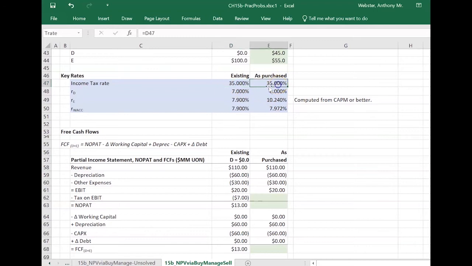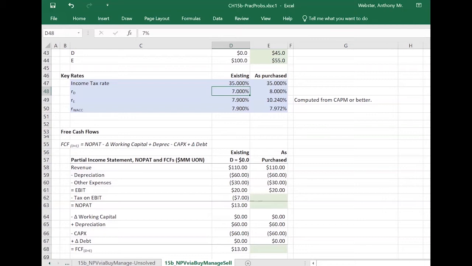And then I've got our key rates computed for us. Income tax rate doesn't change as a function of your capitalization. The IRS does not care about that. So we're taking the firm from no debt to some debt. So the interest rate on debt should be expected to increase. Again, the 7% represents the expected amount of interest the company would have to pay in its existing state if it took out a very small loan.